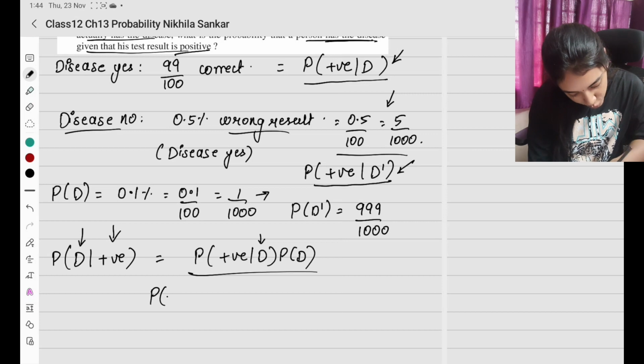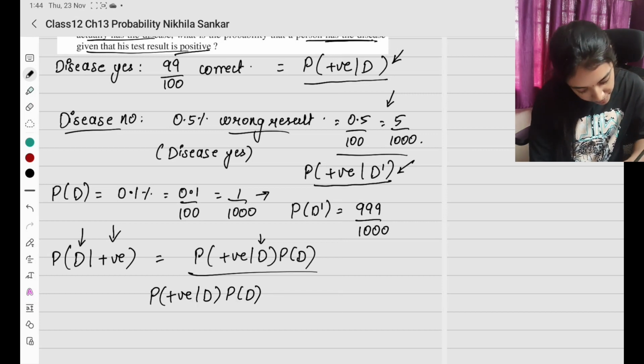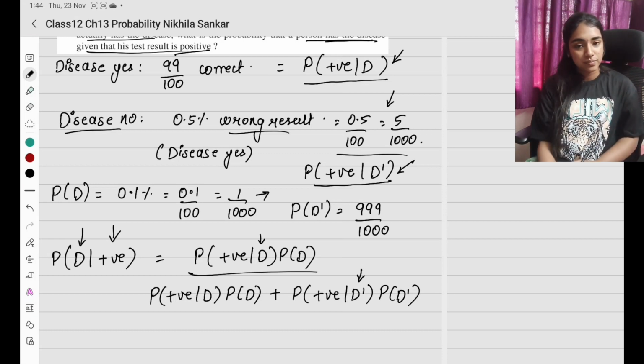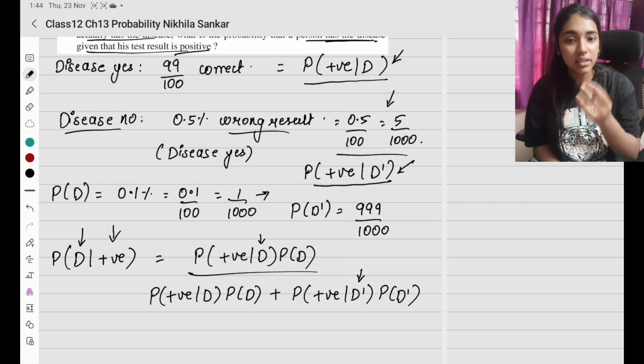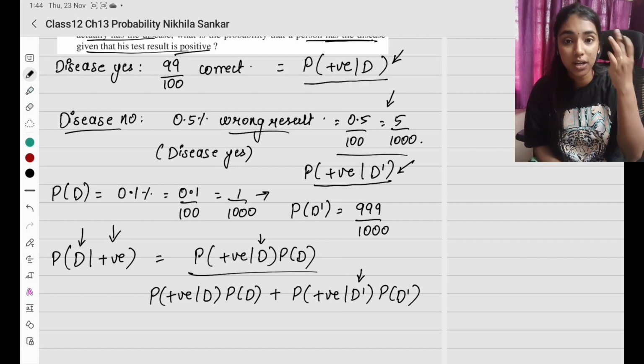So basically you have two options: positive given D times D, plus positive given that he does not have the disease times D dash. Here, the given condition stays as it is. I am not using alphabets but writing in the same notation as in the question so that you understand better.